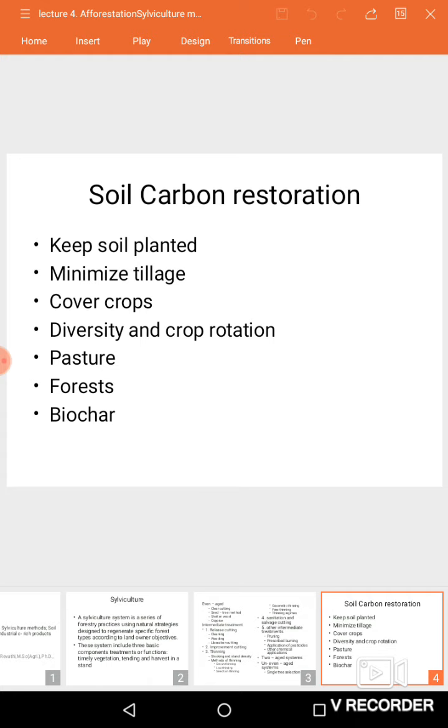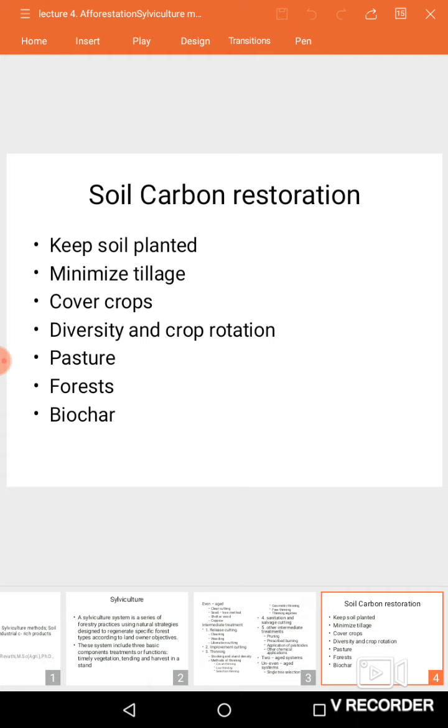How can we store this carbon? By keeping soil planted or by regular plantation of crops in soil, minimized tillage, crop rotation, growing cover crops, pasture or forestry plantation, and using biochar.